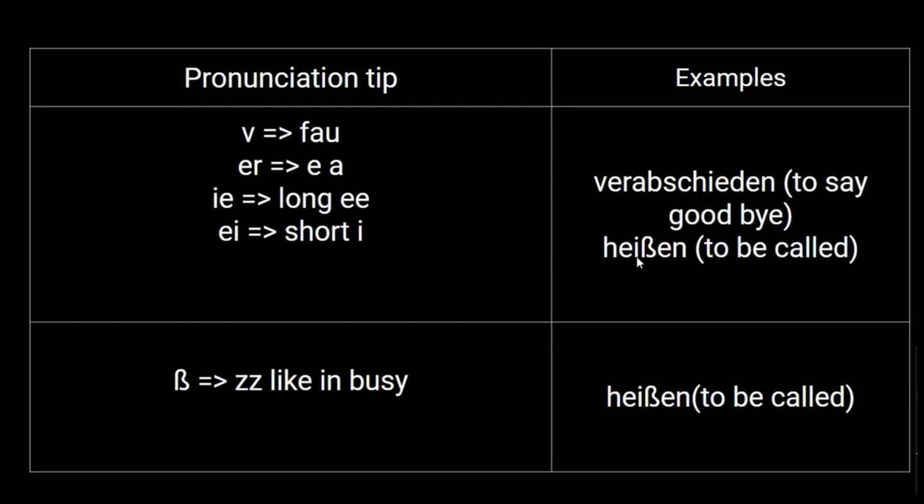As you see, EI is pronounced as I. Heißen. Moving on, beta, that is scharfes S or Eszett, it has to be pronounced as s, like in "busy", for example. Heißen, so sharpest S is pronounced as s, and heißen means to be called.